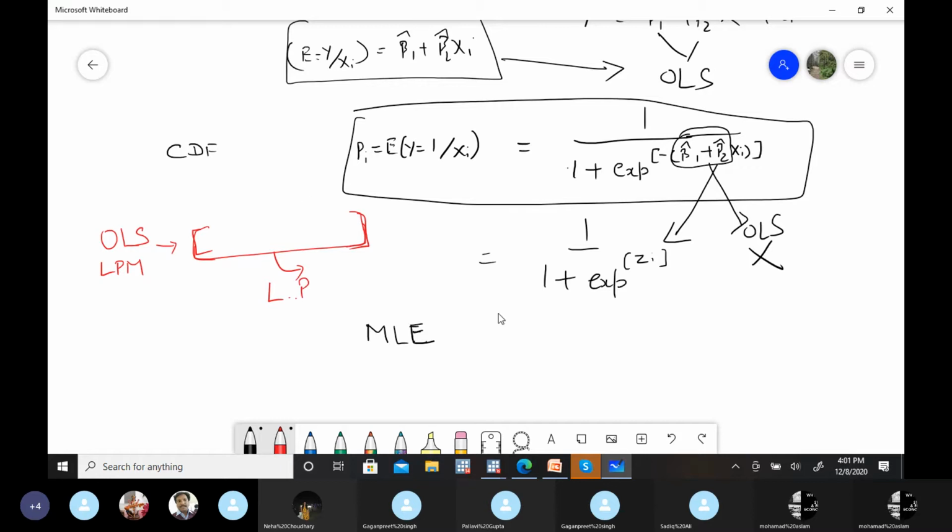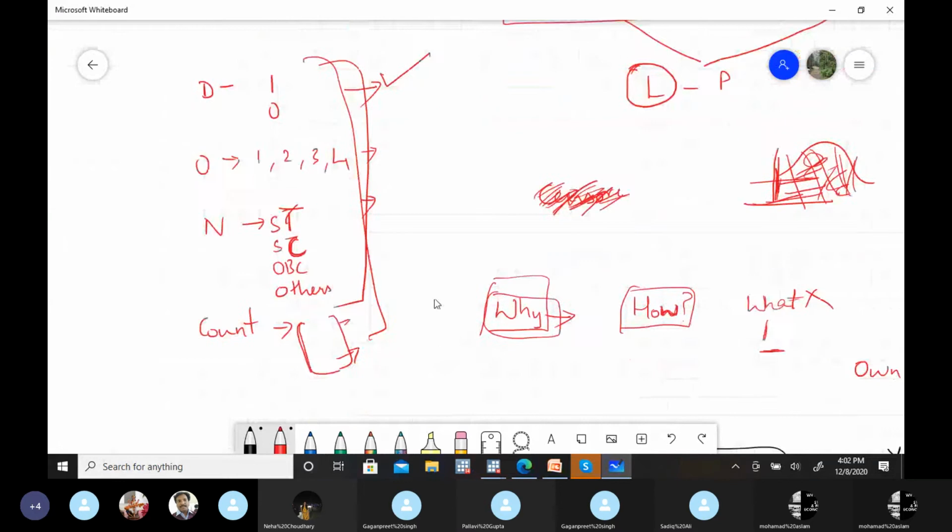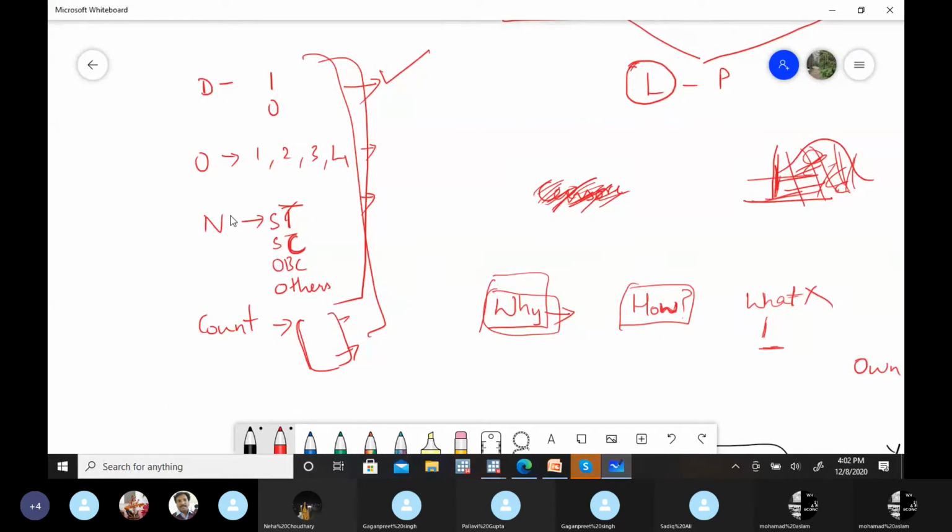Like I told, four different types of dependent variable are possible. It might be discrete, ordered, nominal, or count. It's not that you can apply only simple logit and probit in all four cases. No. In this case, we have to apply multinomial logit. In this case, we have to apply the ordered logit model. In this case, we have to apply the simple logit model. In this case, we can't apply either logit or probit model, then we have Poisson regression. So based upon these qualitative dependent variables, there are different models.